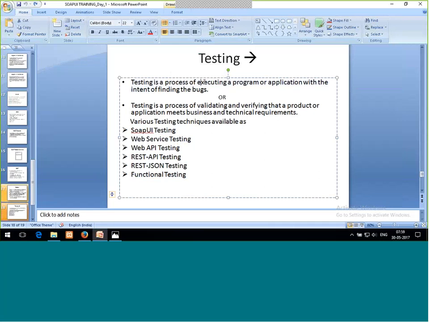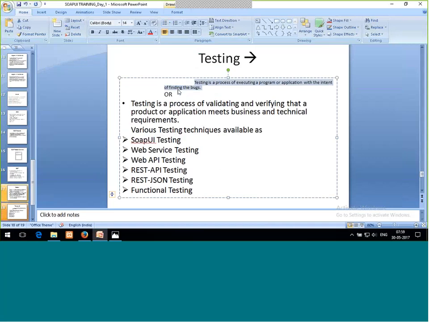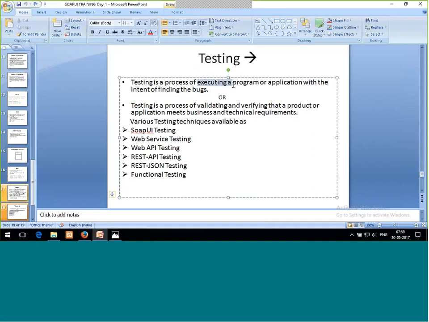Testing is a process of executing a program or application with the intent of finding bugs. What is the meaning of this? It means that I am going to execute any program, any application, any web service, and I just want to see where the bugs are present. If they are present, I just want to find them. Okay, so testing is I just want to execute, and then I'll check where the bugs are present, if there are any.